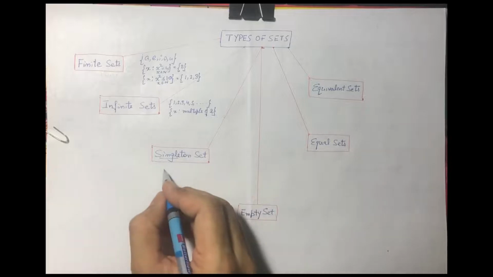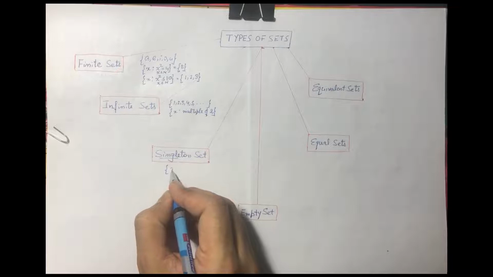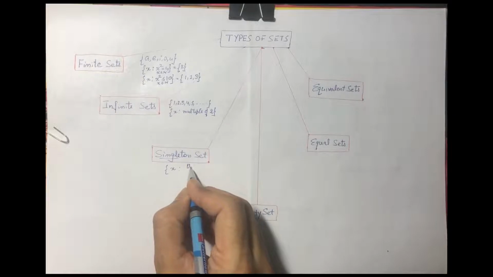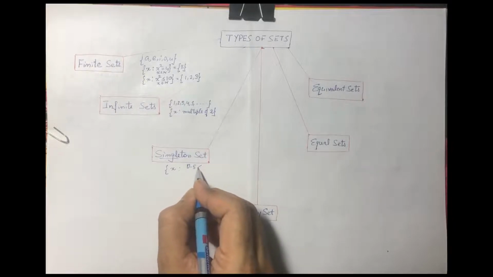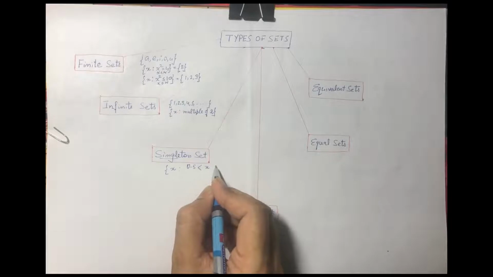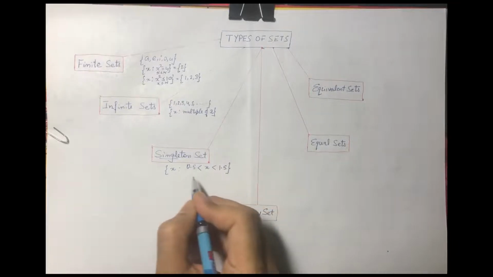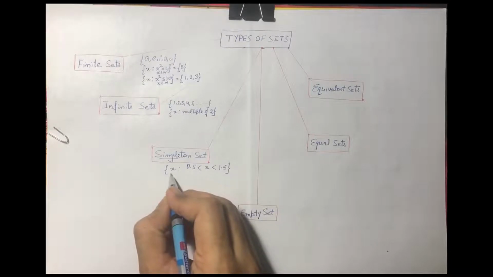So another example, let us have x, with x lying in 0.5 less than x less than 1.5. Here x is an integer.